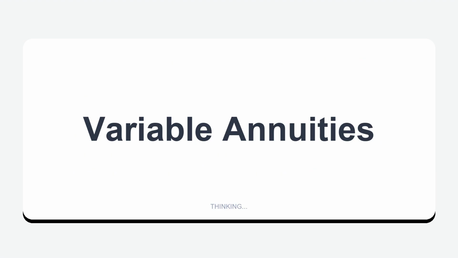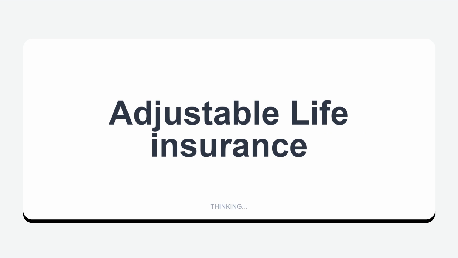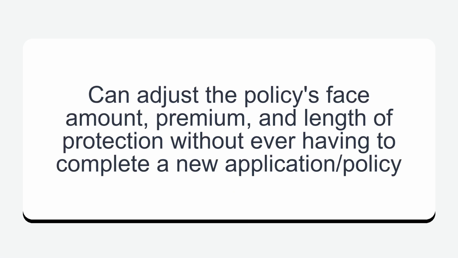Variable annuities: payments fluctuate according to the value of an account invested primarily in common stocks, annuity units. Adjustable life insurance: can adjust the policy's face amount, premium, and length of protection without ever having to complete a new application or policy.